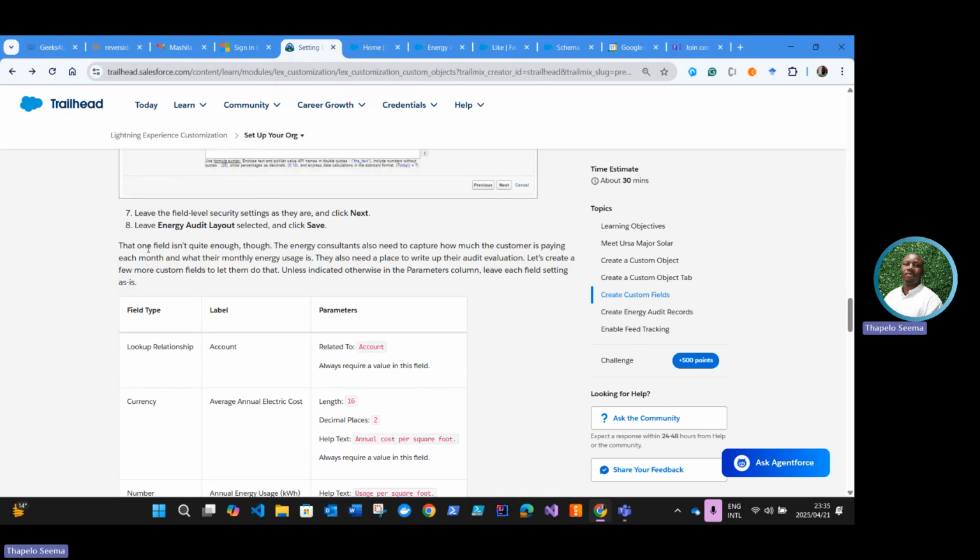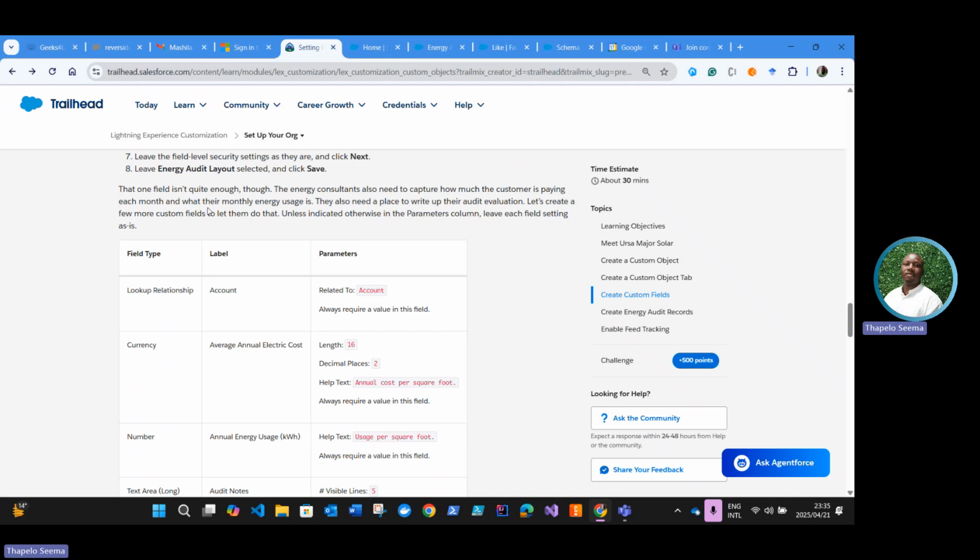That's one field. That one field isn't quite enough though. The energy consultants also need to capture how much the customer is paying each month and what their monthly usage is. Right? They also need a place to write up their audit evaluation. So let's create a few more fields to let them do that.